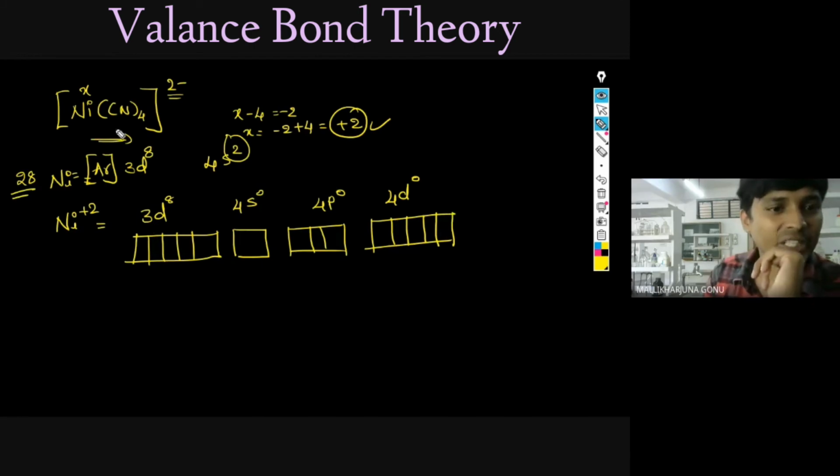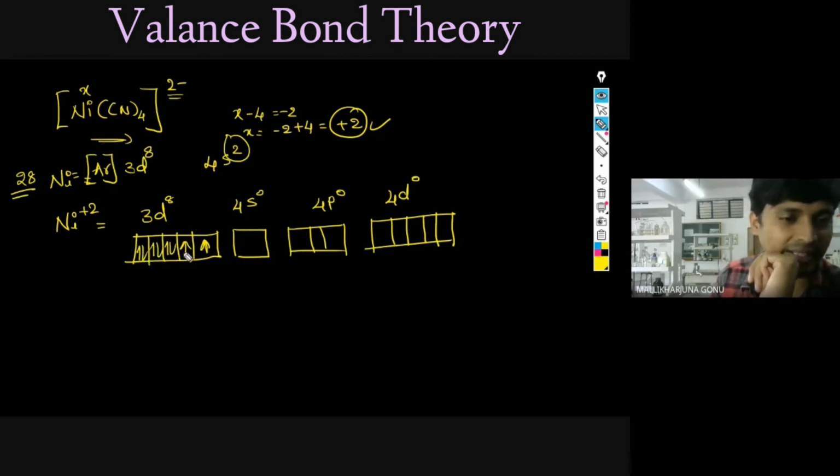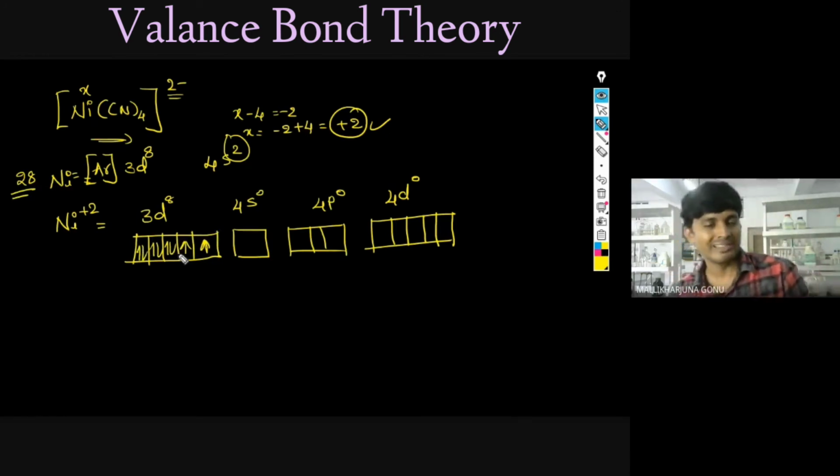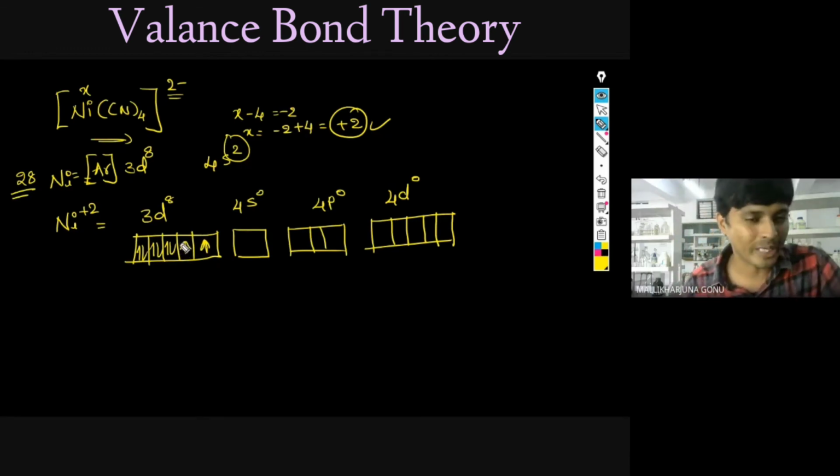Now what is the ligand, that you have to find out. So 3d8, I will write 2, 4, 6, 7, 8. I said first you fill the 5 electrons, then pair up 6, 7, 8. For writing quickly I am writing like this, but for 5 you have to write according to the above rule, following Hund's principle and spin quantum numbers. So you have to follow these rules.